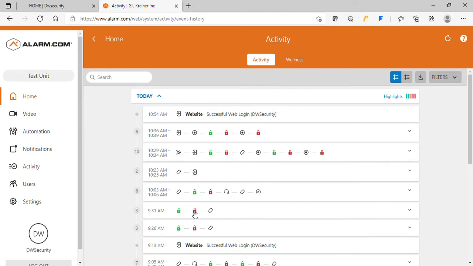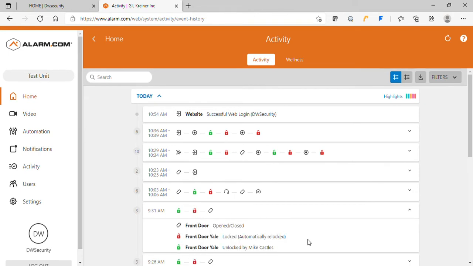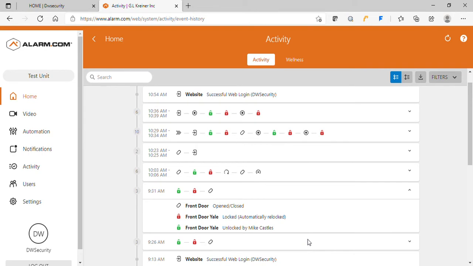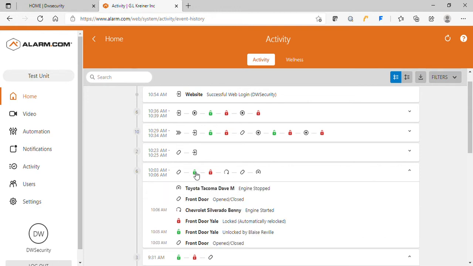Go to 9:30 here. One of our employees, Mike Castles, came in at 9:31. He unlocked the door, it automatically locked behind him, and it shows that the front door was open, then closed. Go to another time and we can see when Blaze came in, it locked behind him. We have some other information that we use for tracking vehicles. It's not something that will be used for the door controls, but it is an option.